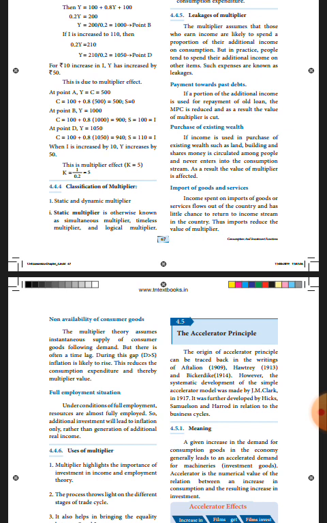If demand is greater than supply, inflation is likely to rise. Inflation, that is nothing but steady increase in price level. It reduces the consumption expenditure also, and it will reduce the multiplier value. That is the side heading.